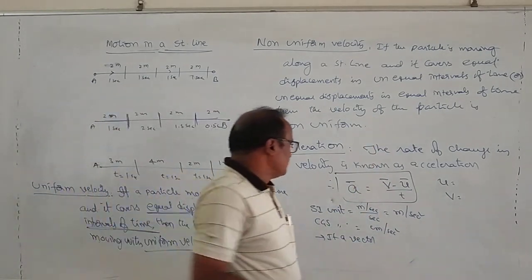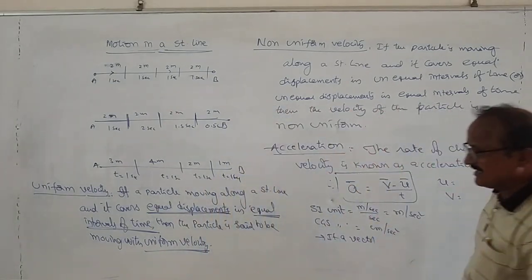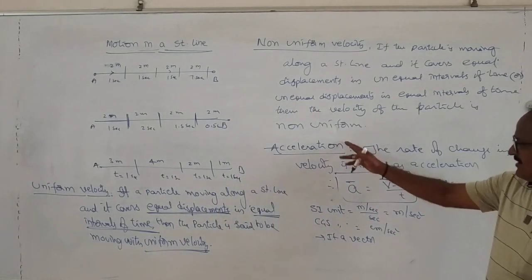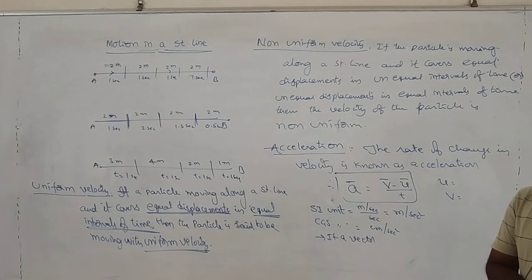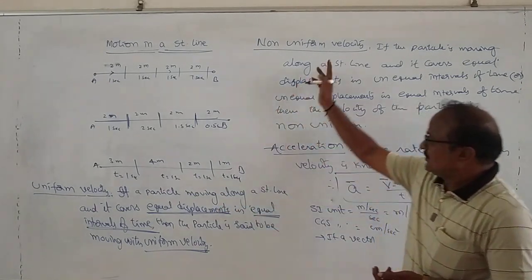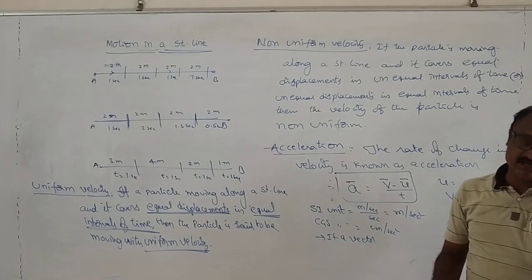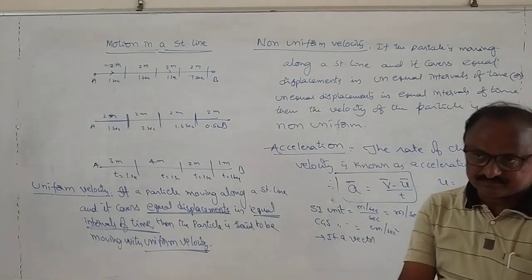Once again, acceleration can be classified into two types: uniform acceleration and non-uniform acceleration. Same plan. How can you define the uniform acceleration?